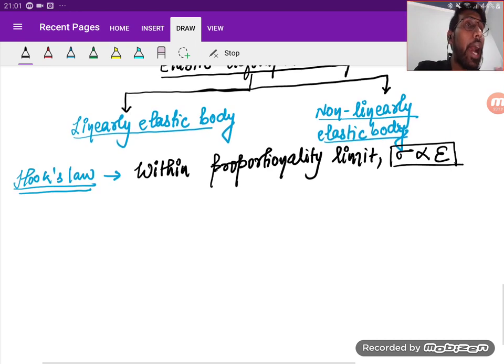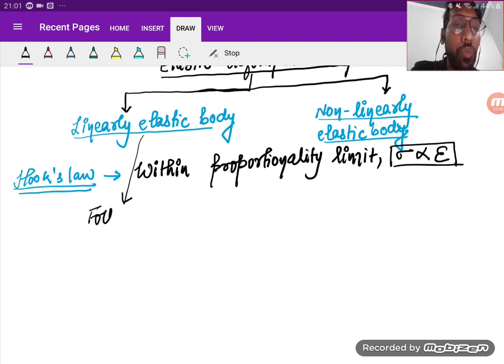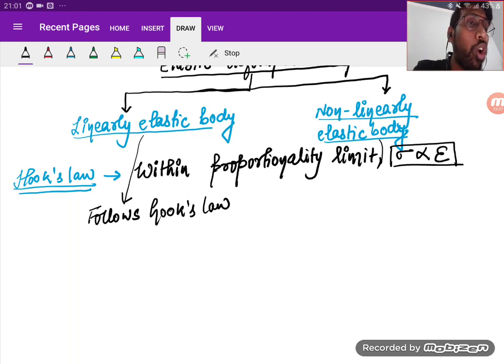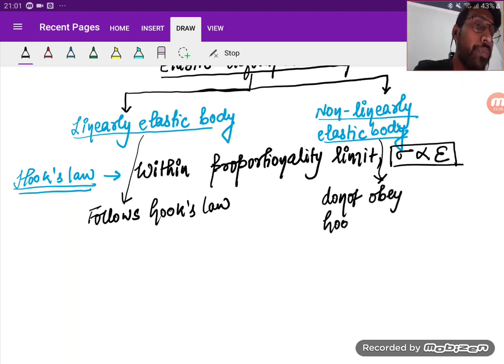So a linearly elastic body follows Hooke's law, and a non-linear elastic body does not obey Hooke's law.